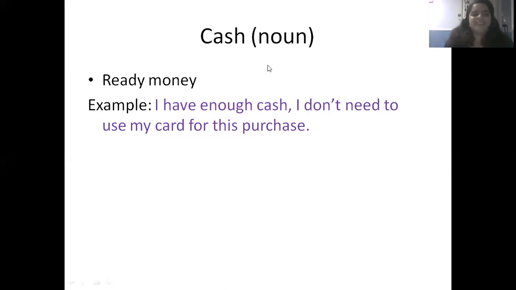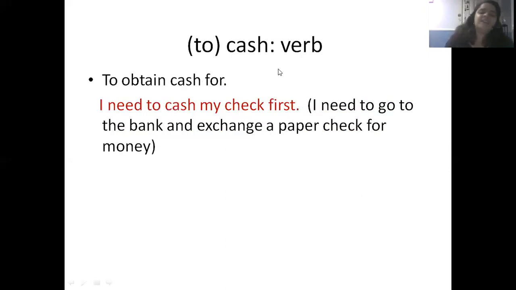Very simple to understand. And then we have the word cash as a verb, to cash. When it's a verb, it's to obtain cash for. The most common example is when you work and your employer pays you with a check, you have to go to the bank and cash your check. I need to cash my check first. So that means that you have to go to the bank first and exchange the paper check for money, for bills, or coins, etc.